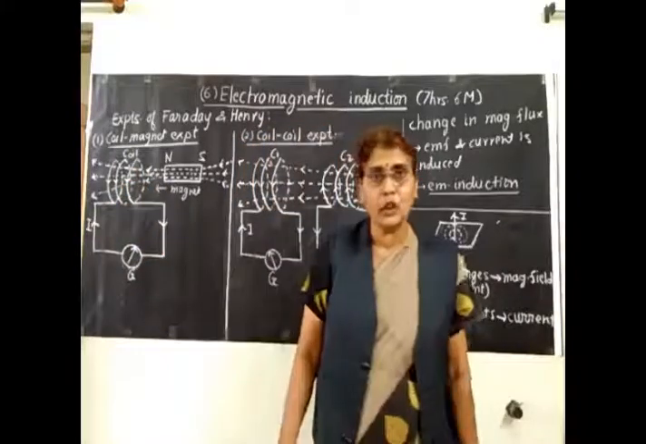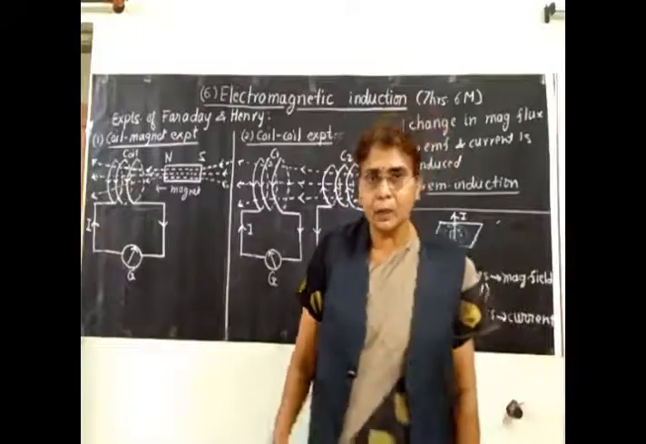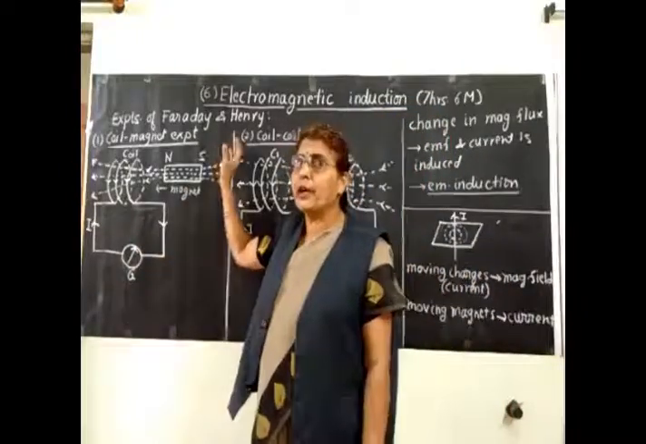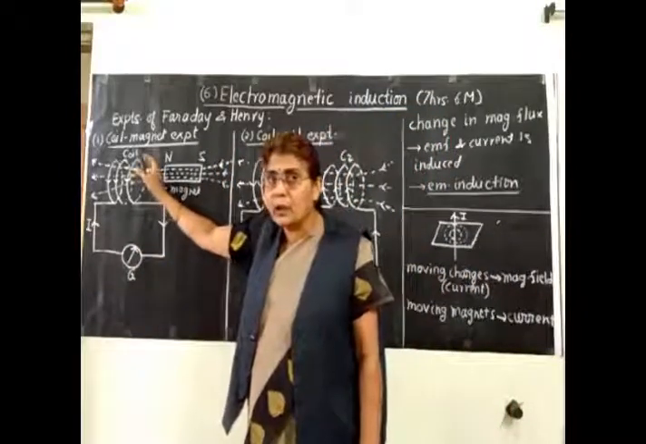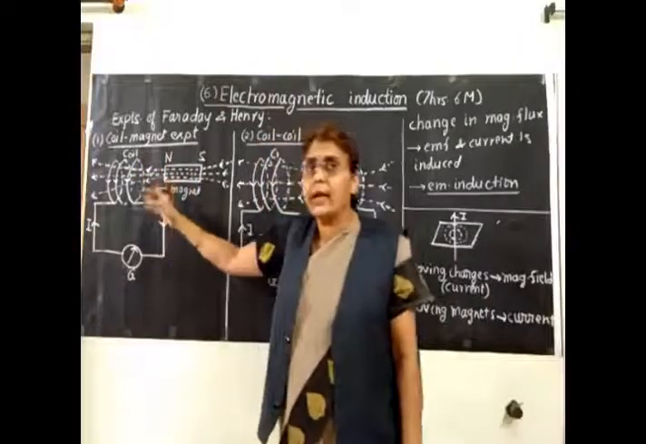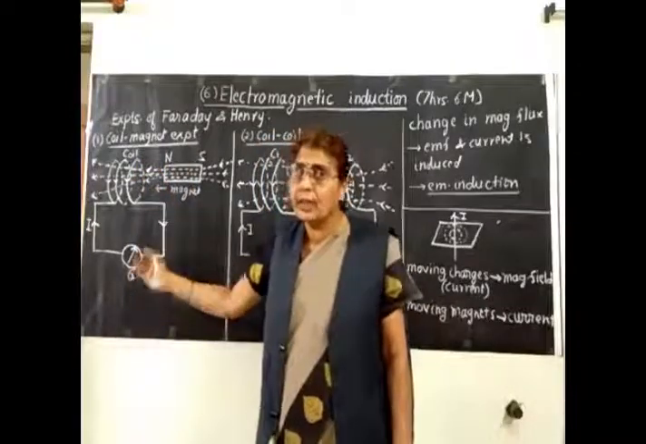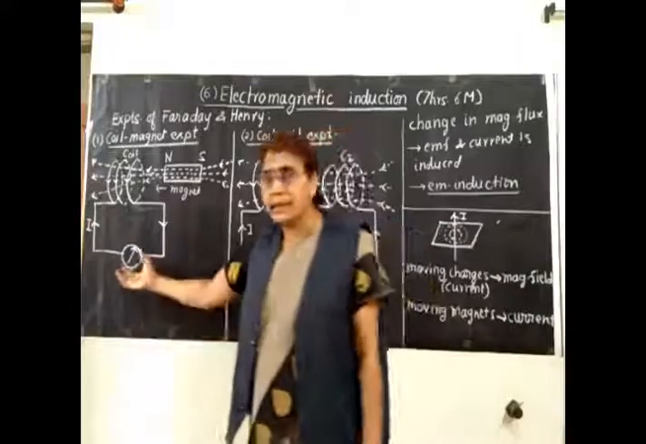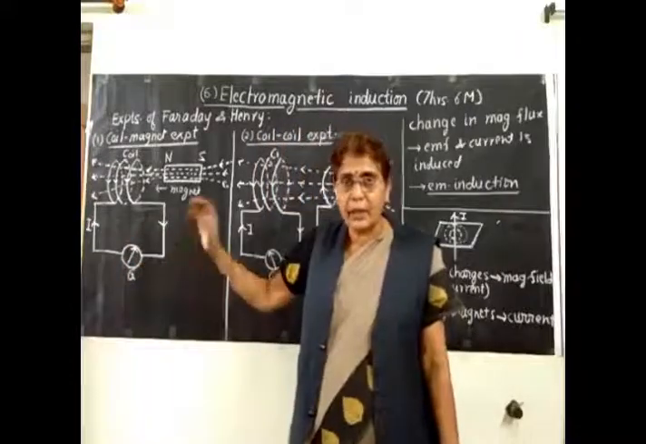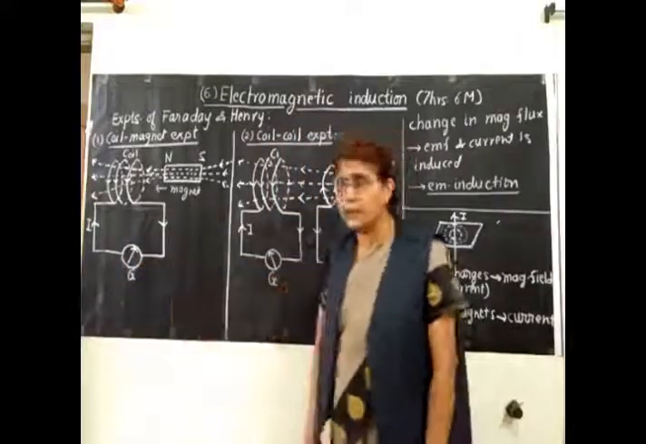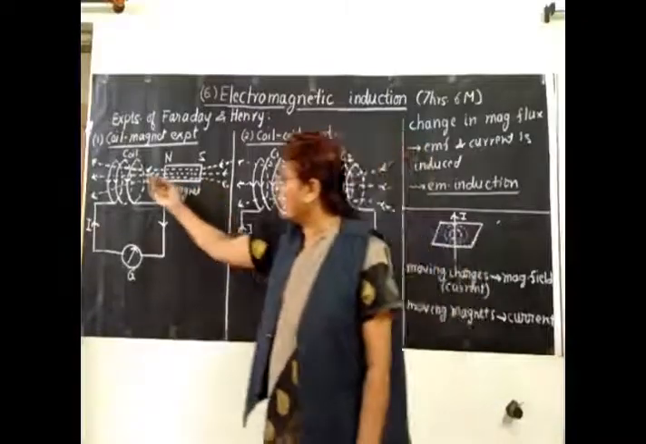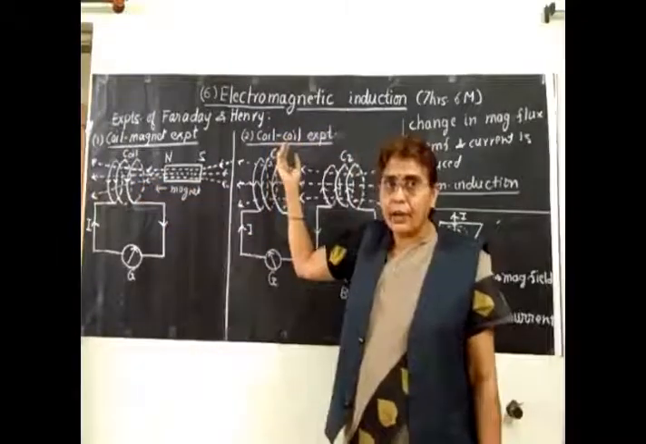So this current was called induced current. Nowhere is there a cell; only because we have moved the north pole towards the coil, a current is induced in the coil and it is indicated by the deflection of the galvanometer. The galvanometer just detects the presence of current by deflection. Now it was done in the reverse way. The north pole of the magnet was suddenly taken away from the coil.